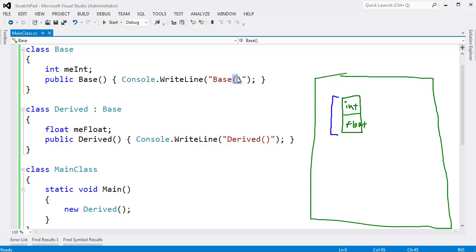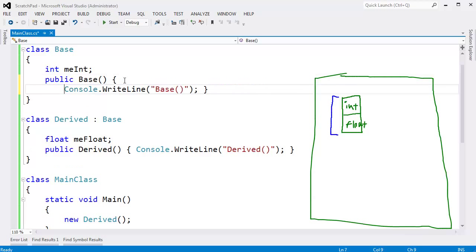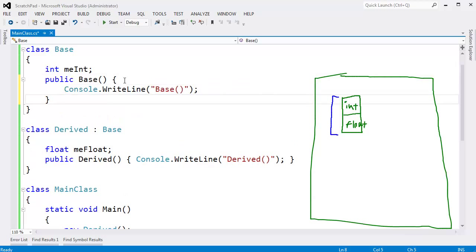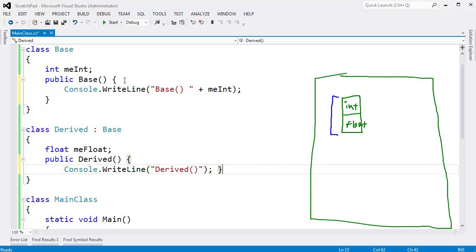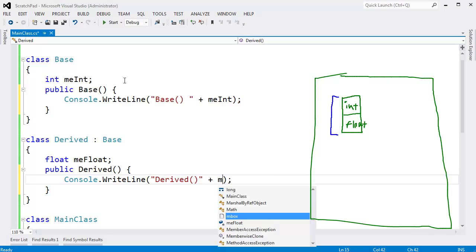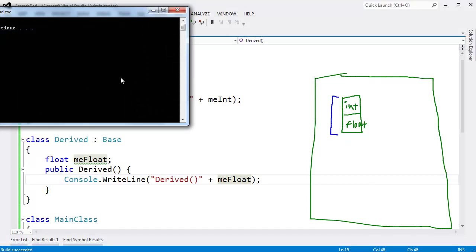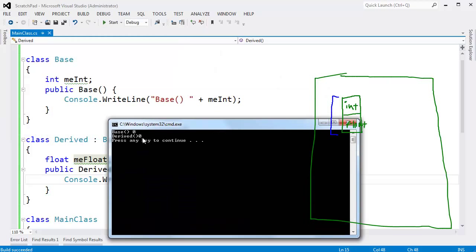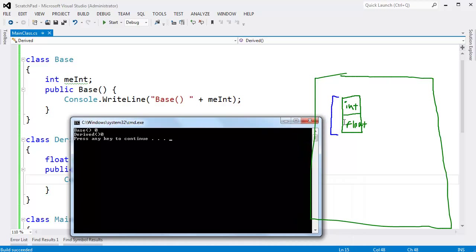In fact, right here, let me just insert some extra output. I'm going to say base, put a space there, plus me int, and then down here in derived, exact same thing. I guess I didn't really need to make new lines here, but I will anyway. Plus me float, Control F5, and voila, me int and me float are both 0. .NET automatically initialized this memory that we claimed or allocated to be 0.